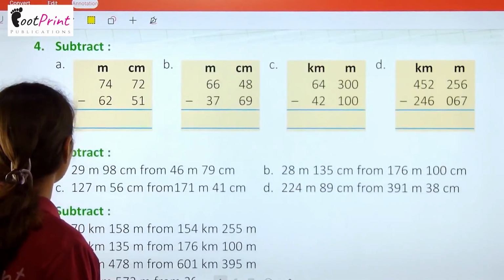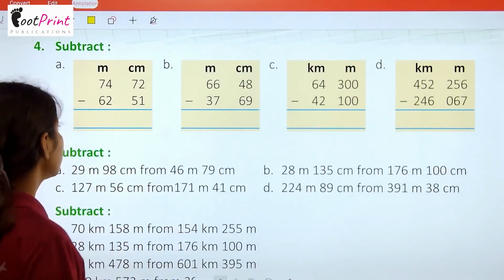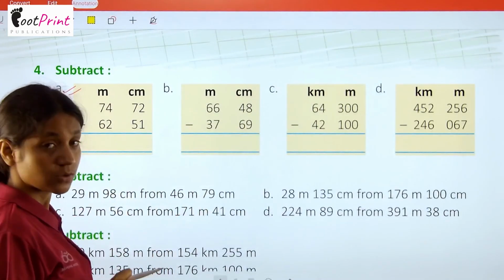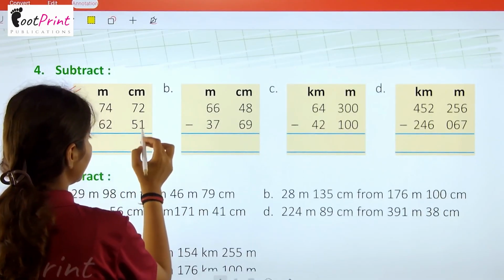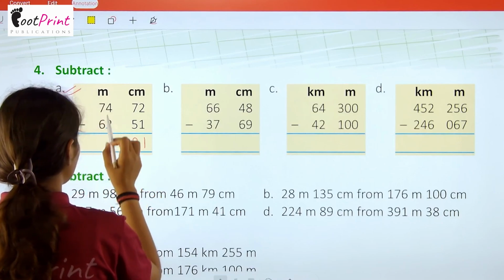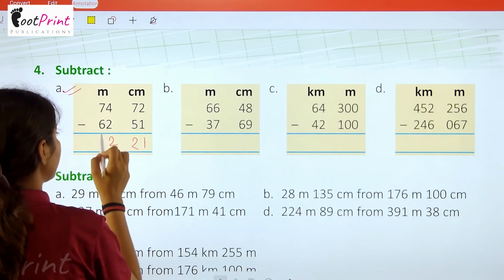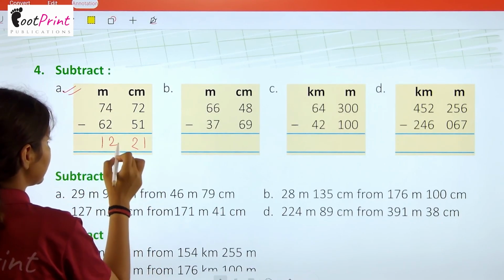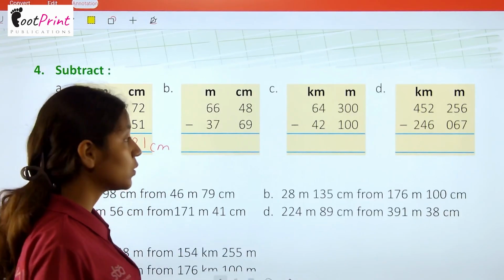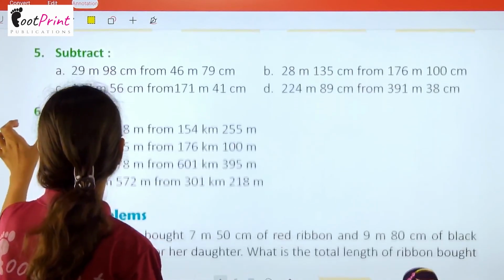Now we have the subtraction in question number 4. First part is this one. Okay. Now 72 minus 51. So firstly we are subtracting here. 2 minus 1 is 1. 7 minus 5 is 2. Now 4 minus 2 is 2 and 7 minus 6 is 1. Answer is 12 meter 21 centimeter. This is how you will do the calculation. You will get the answer.